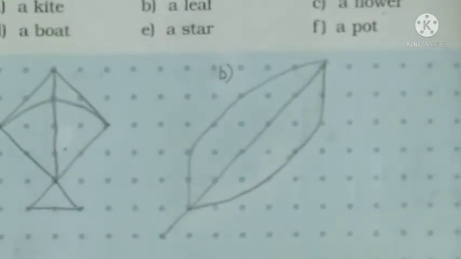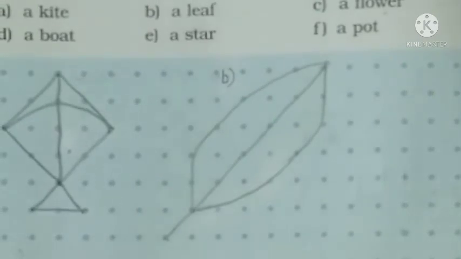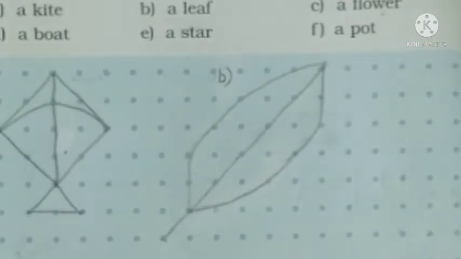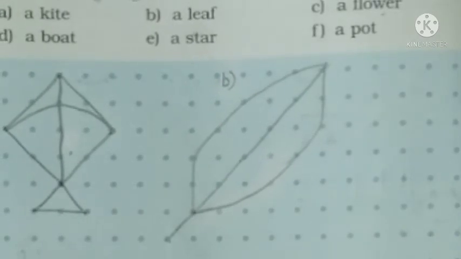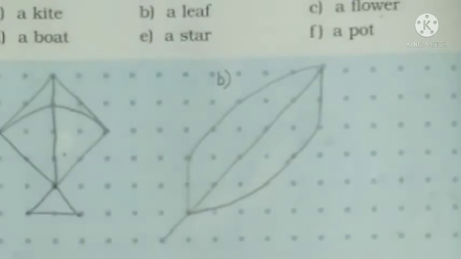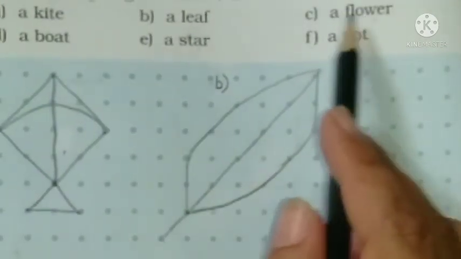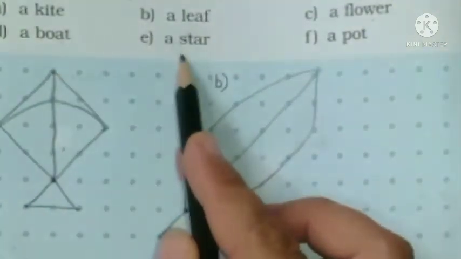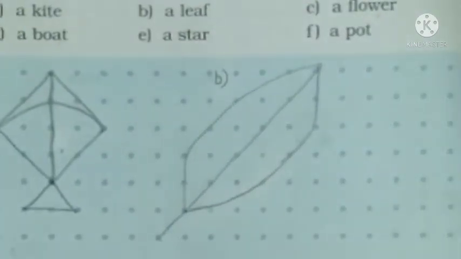Then draw like this. Okay students, now other things, boat, star and pot, you have to draw by yourself here.